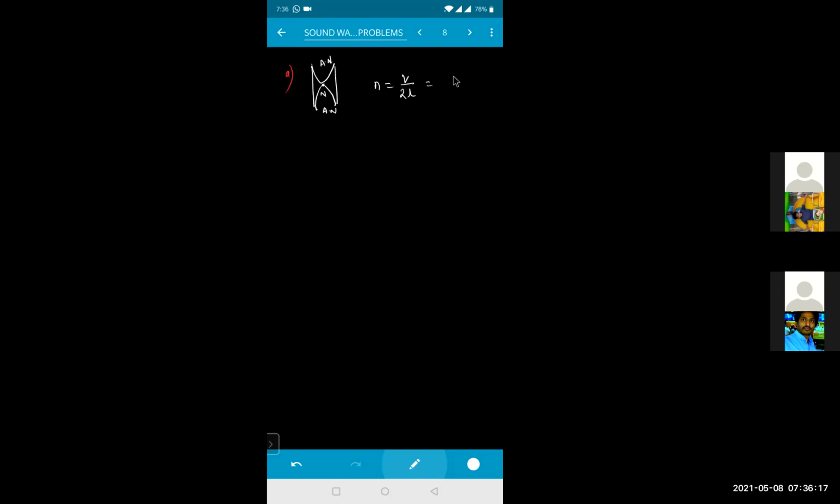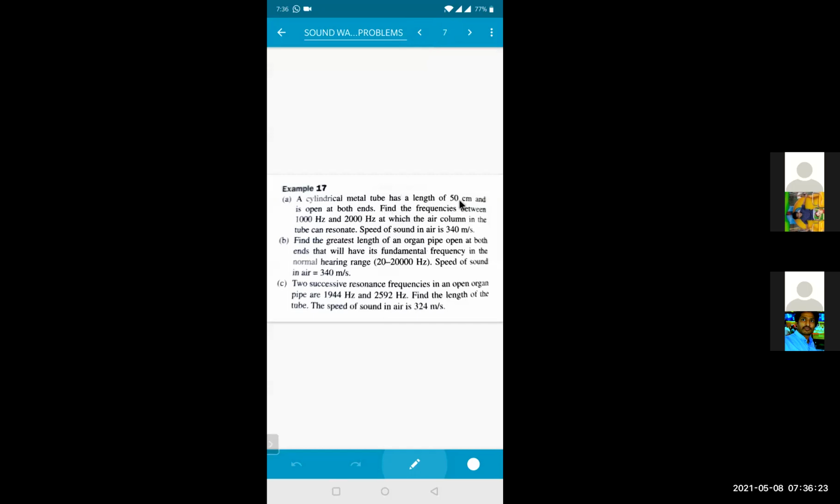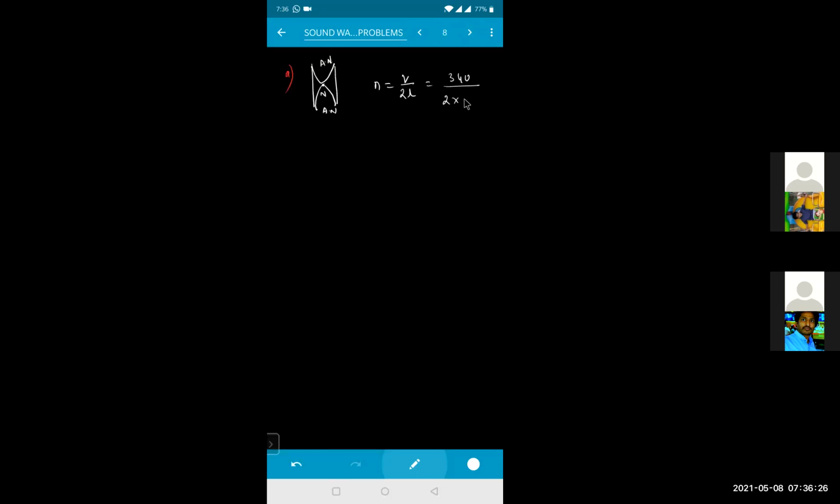So velocity is given as 340 divided by 2 into length of the tube. Length is 50 centimeters, convert into meters, that becomes 0.5. That means this and this will get cancelled. So frequency will become 340 hertz. Got it?